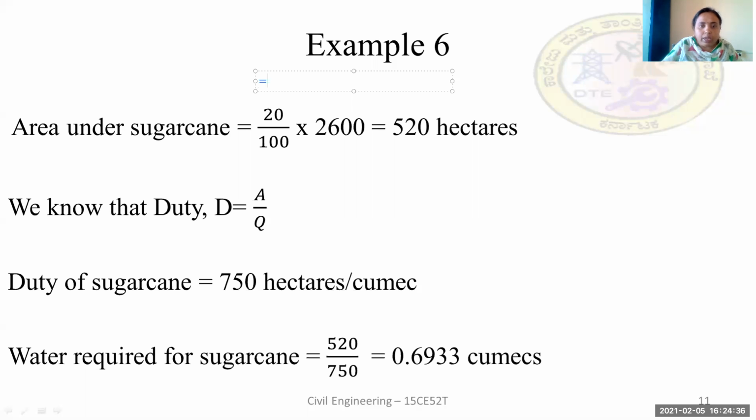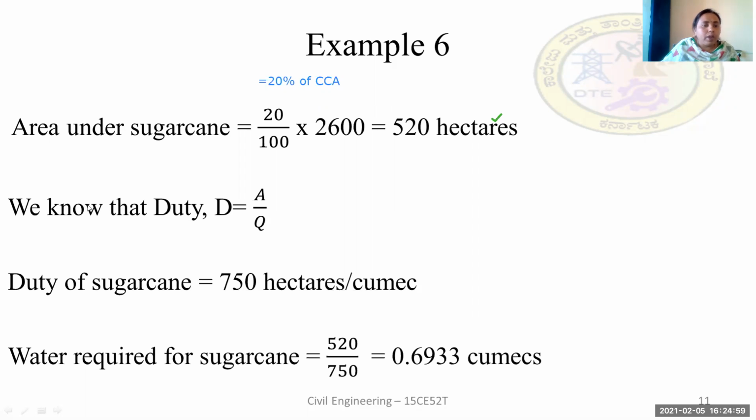The area under sugarcane is 20% of the CCA, that is 20% of 2,600. By substituting these values, we get 520 hectares.